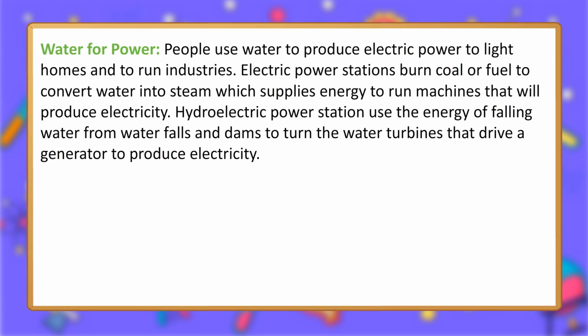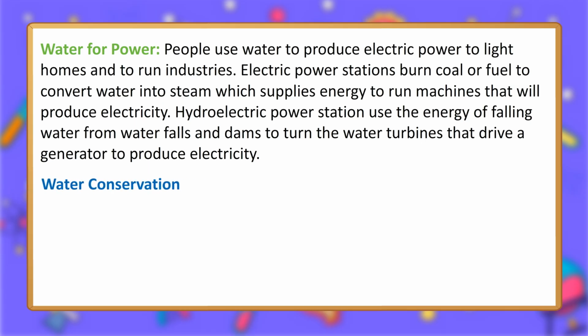Water for power. People use water to produce electric power to light homes and to run industries. Electric power stations burn coal or fuel to convert water into steam, which supplies energy to run machines that will produce electricity. Hydroelectric power stations use the energy of falling water from waterfalls and dams to turn the water turbines that drive a generator to produce electricity.